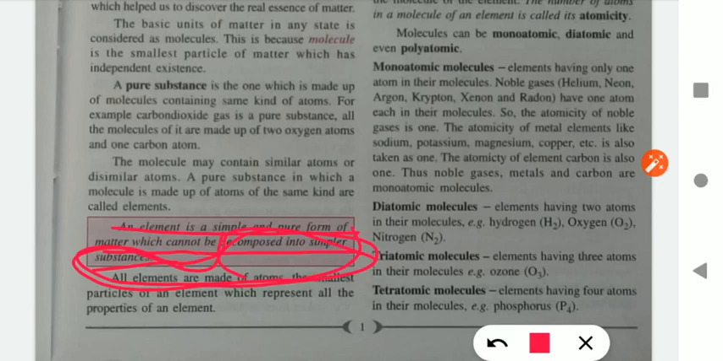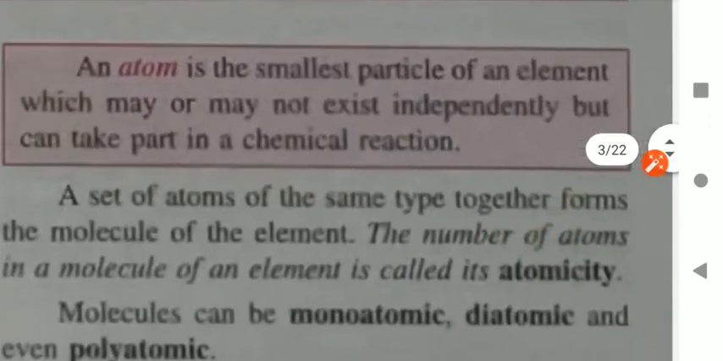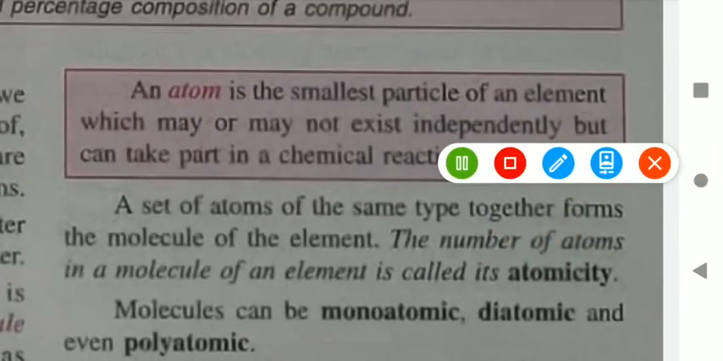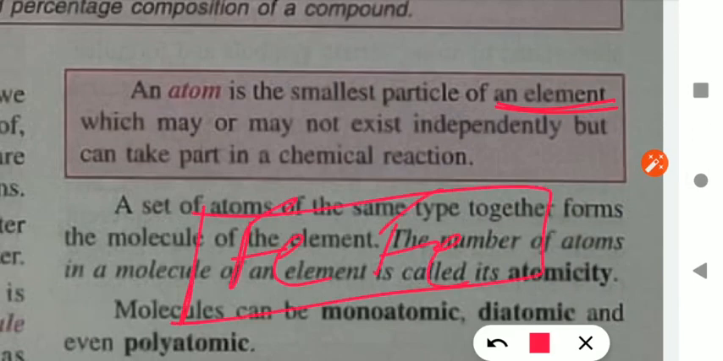So this may be the definition for atom also. What is the definition of atom? Atom is the smallest particle of an element. What I said, suppose there is an iron rod, so the iron rod is made up of Fe atoms.